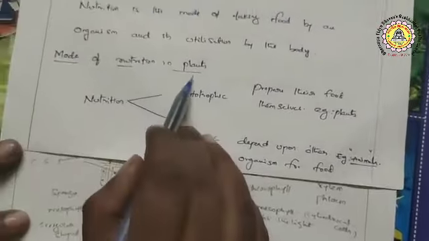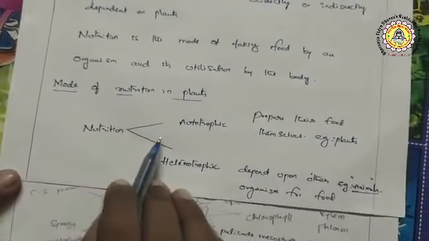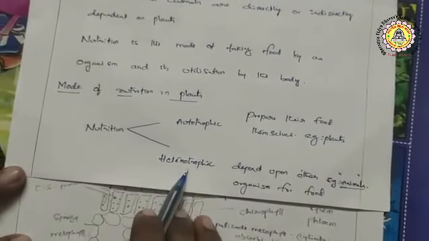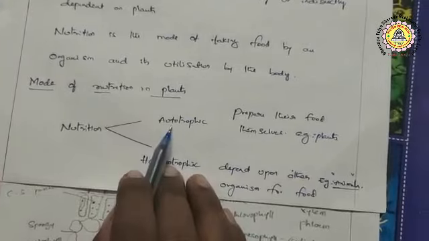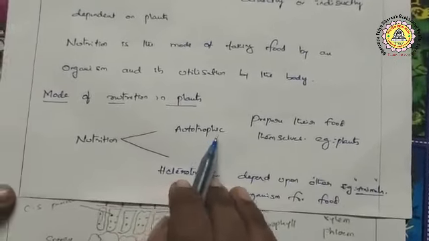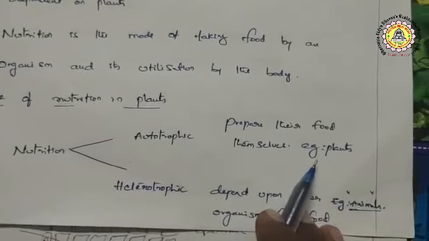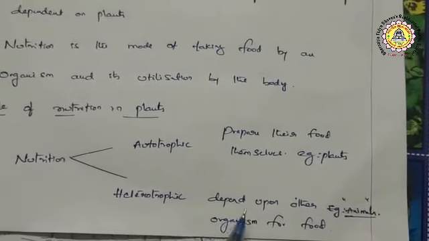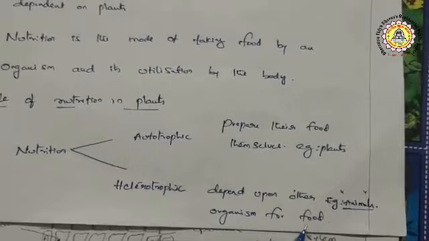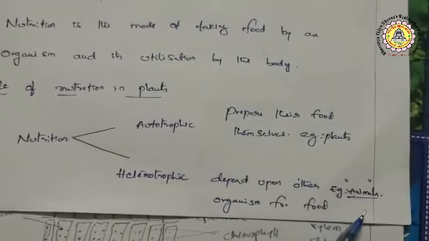Mode of nutrition in plants. Nutrition is of two types: autotrophic and heterotrophic. Auto means self. Trophic means nourishment. Autotrophs prepare their food themselves, for example, plants. Heterotrophic organisms depend upon other organisms for food, for example, animals and human beings.